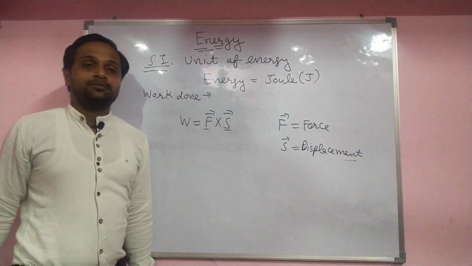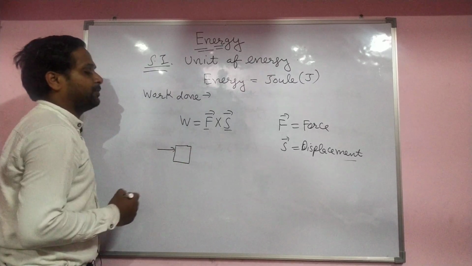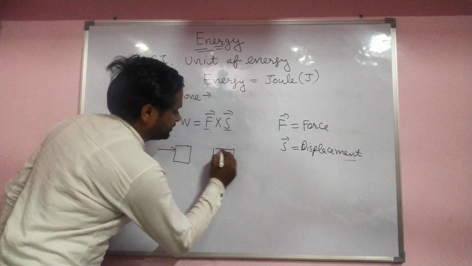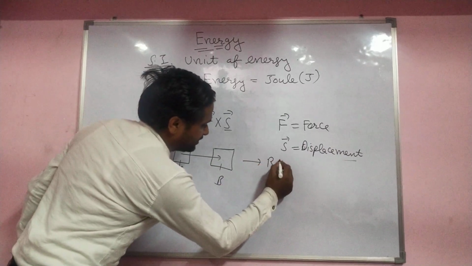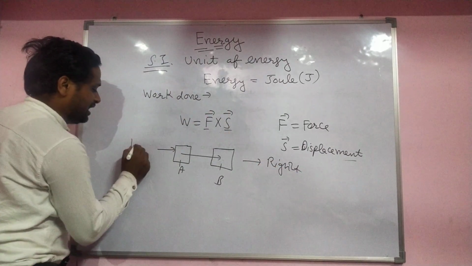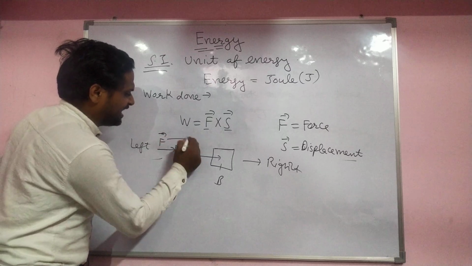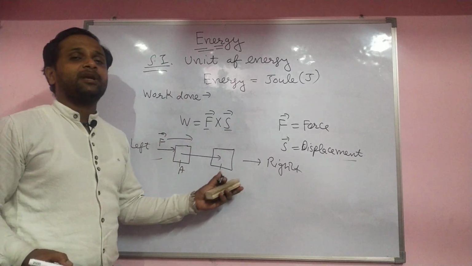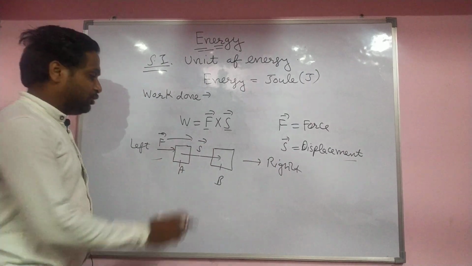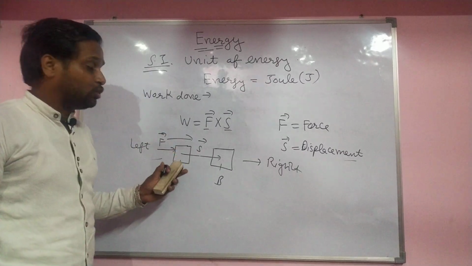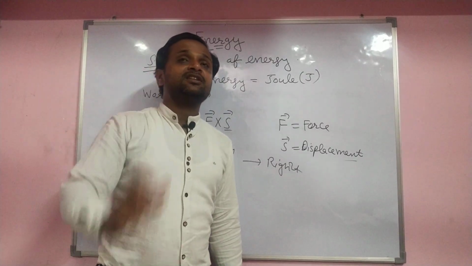Now try to define work. For example, you have one body. When you apply force on the body in the right direction, then the body changes its position from A to B. It has some displacement S. When you apply force on the body and it changes its position from A to B, then you can say that work is done.